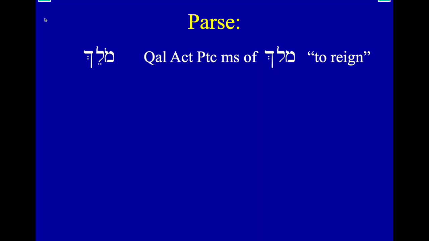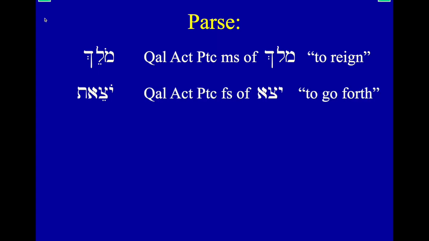So another example here would be yotzeit. This is a little bit of a strange form because of the aleph in our third position, but remember the et ending. If you have an aleph in that third position, it just tends to disappear in terms of its sound. But the tav that's on the end shows us that it's a feminine singular form. So this is a qal active participle. We have a holem over our first radical. This is from yatsa, which means to go out or go forth. So yotzeit is the qal active participle, feminine singular, of yatsa, to go forth.